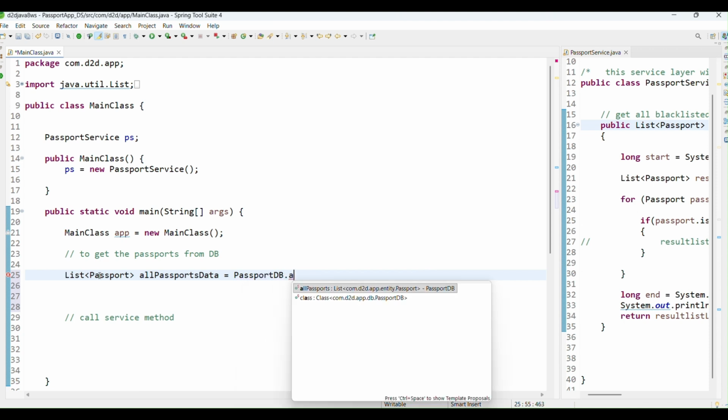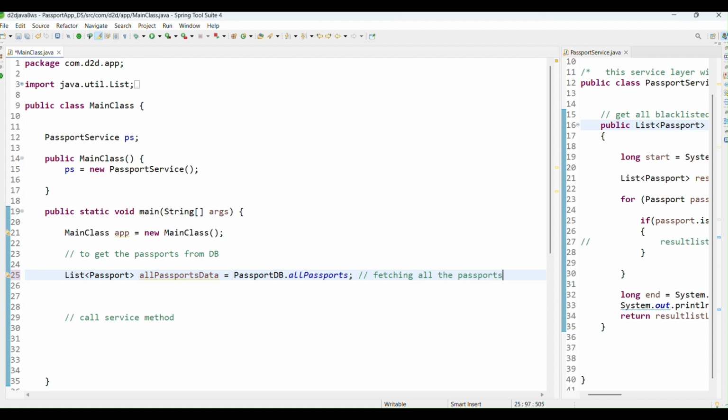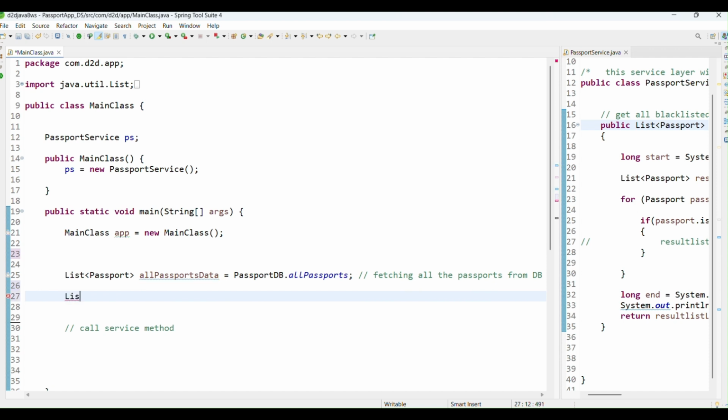PassportDB dot all passports. This is how I'll get all the passports, fetching all the passports from the database. Problem solved.